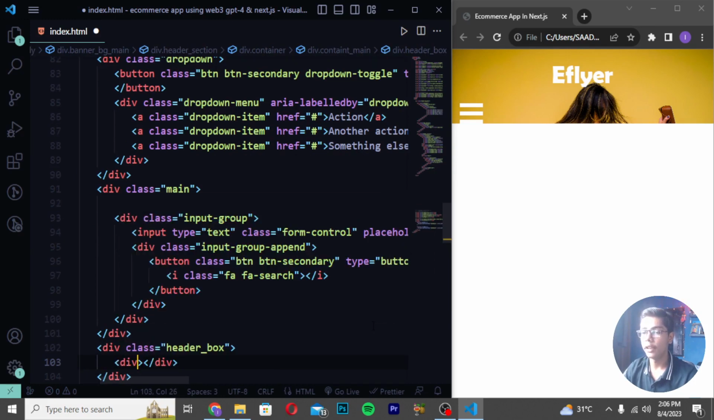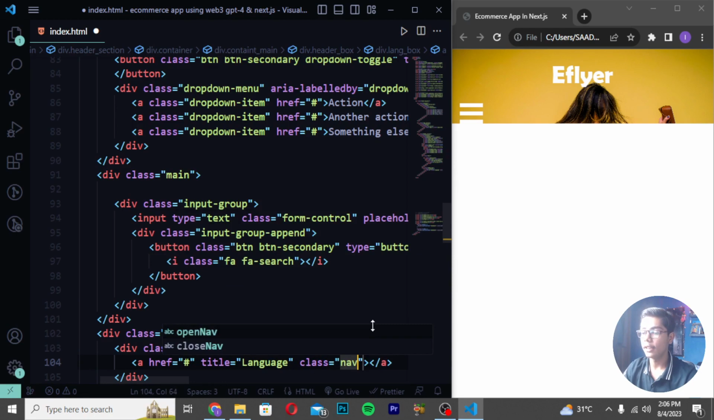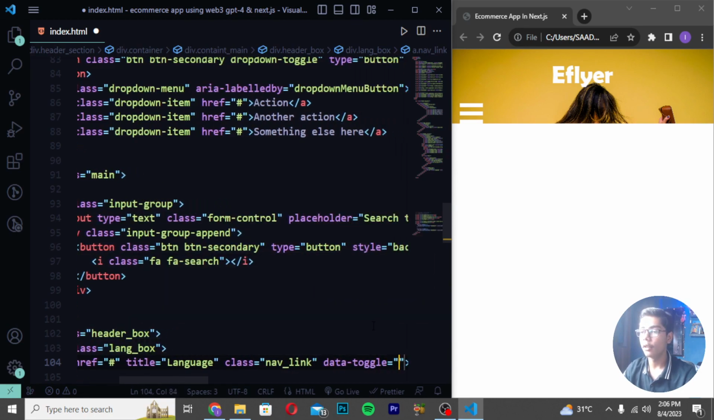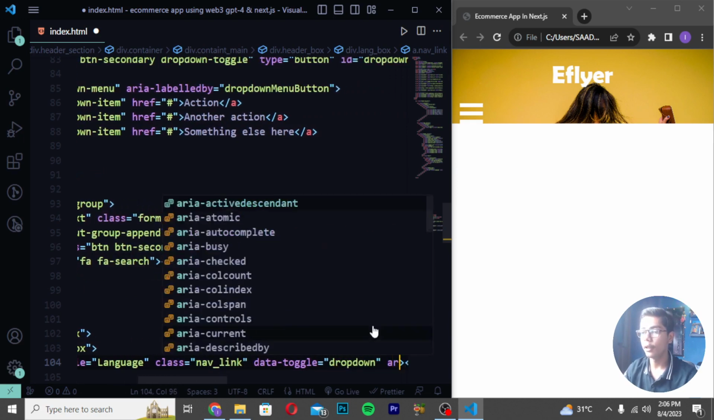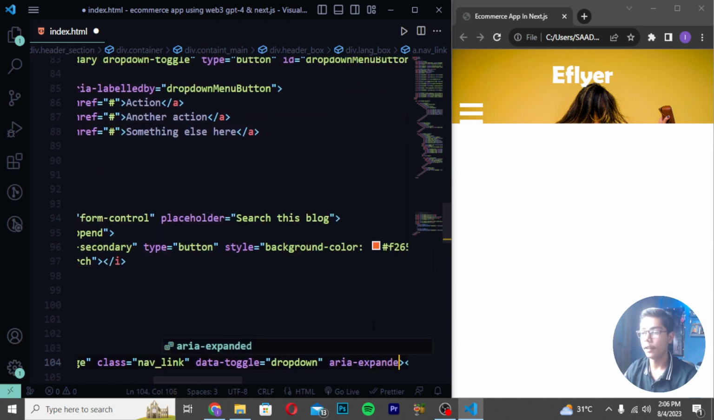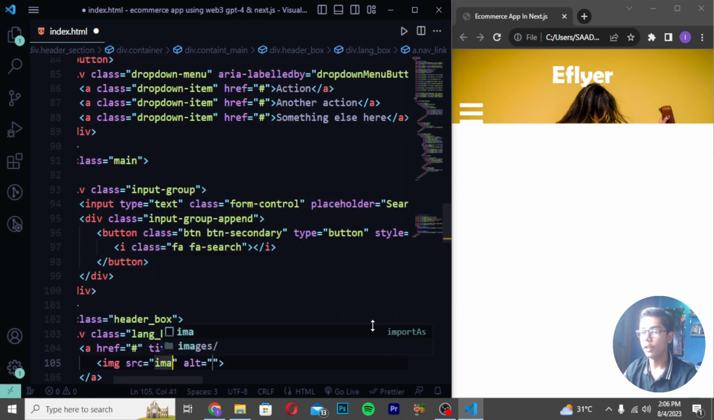Now you have to just write here div class lang_box, and I will be writing here a tag like this, and then I will be writing here title language. So I will be now writing here title language, and I will be now just writing here class name_link, and then you have to write here data toggle is equal to, and I will be writing here dropdown. After writing this, you have to write here aria-expanded, and I will be writing here true. Then you have to now move down, create images slash, and I will be writing here flag UK.